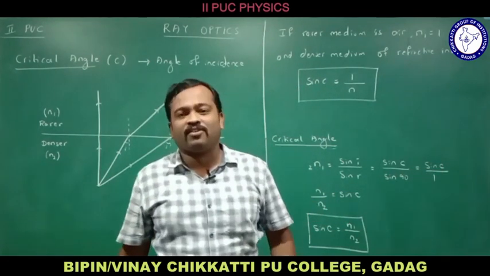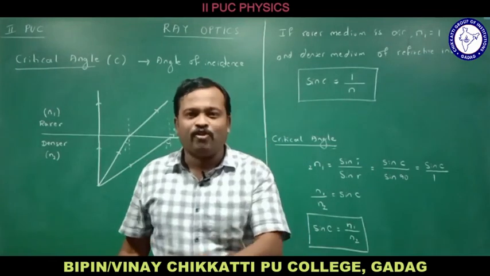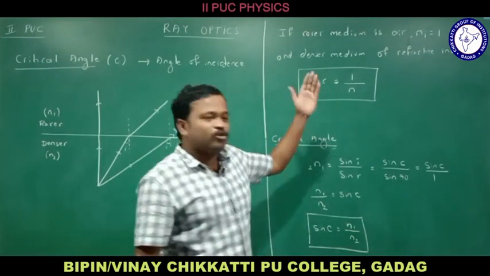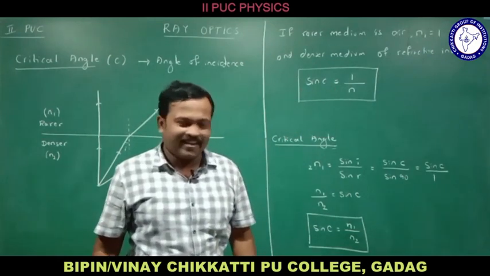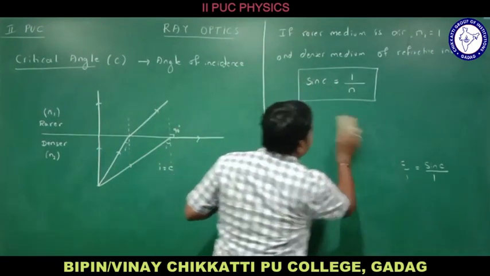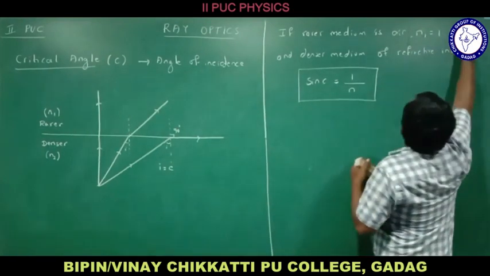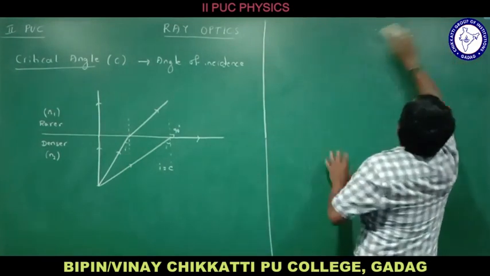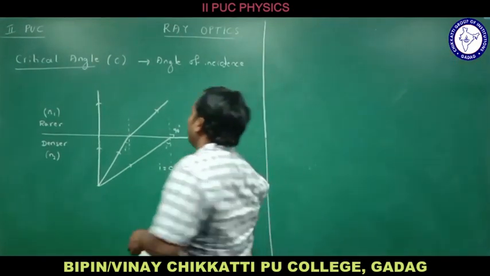then what is the formula for the critical angle? Sin C equals 1 divided by n. Do remember this: sin C equals 1 divided by n. So this is the formula for the critical angle if the rarer medium is air or vacuum.